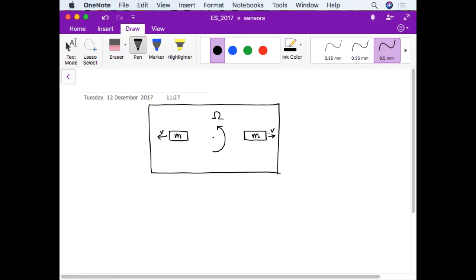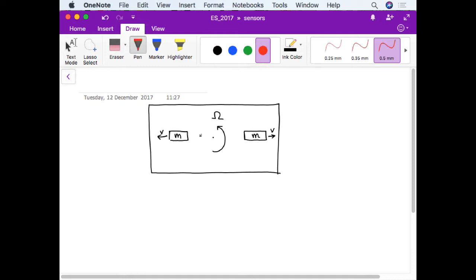And of course, we apply vibration because we cannot apply linear movement. We need to keep everything very contained in space. So let's consider this a snapshot. We apply this velocity at a given time, and of course we observe a Coriolis acceleration.